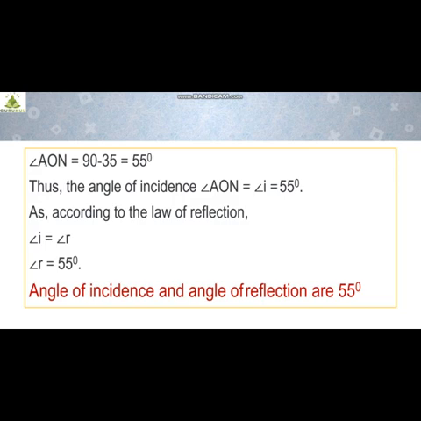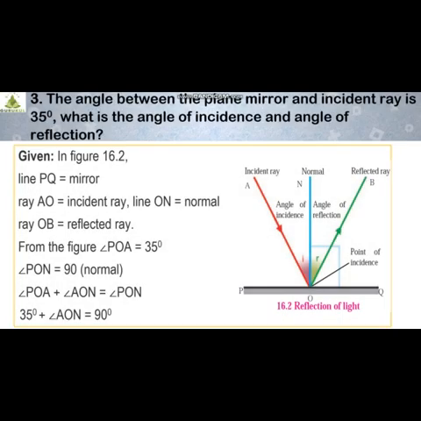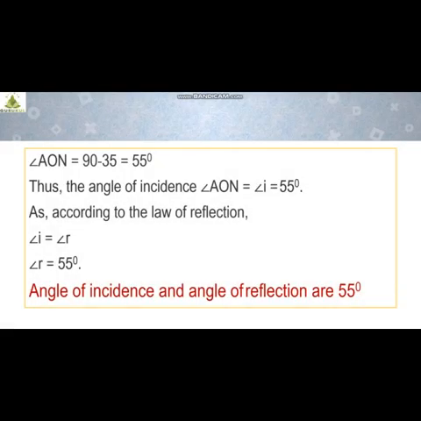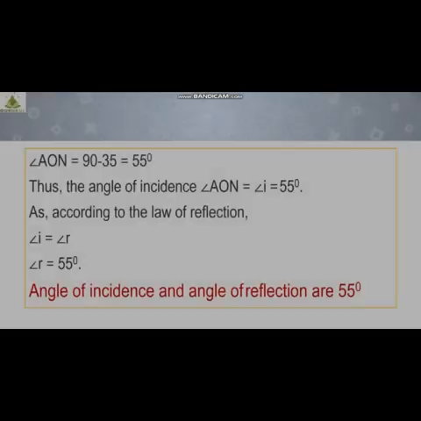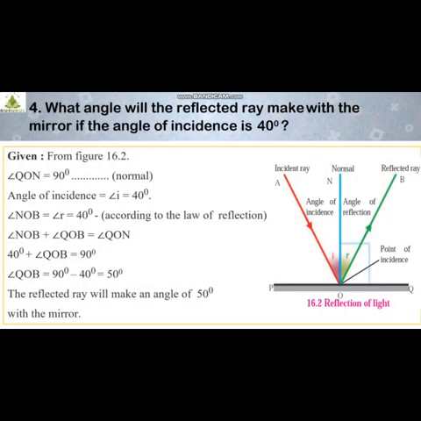According to the law of reflection, we all know that the angle of incidence is equal to the angle of reflection. So what will be the angle of reflection? The same, 55 degrees. So what was the question, students? We have to find the angle of incidence and the angle of reflection. After solving this sum, I got the angle of incidence, and by using the law of reflection, we get the value for the angle of reflection, that is 55 degrees. Understood this sum? Always refer to figure 16.2 for this type of numerical problem. I hope you have understood this. Let us see the next one.